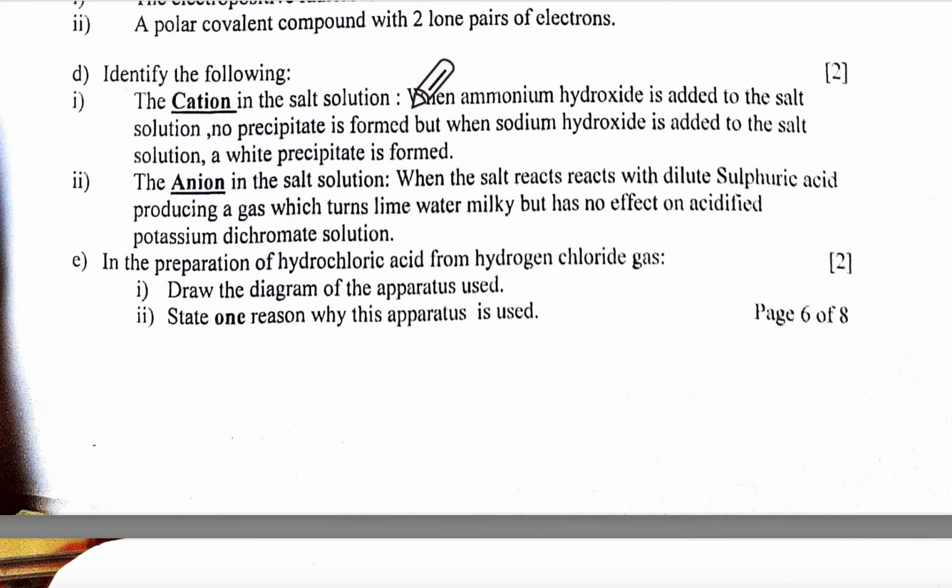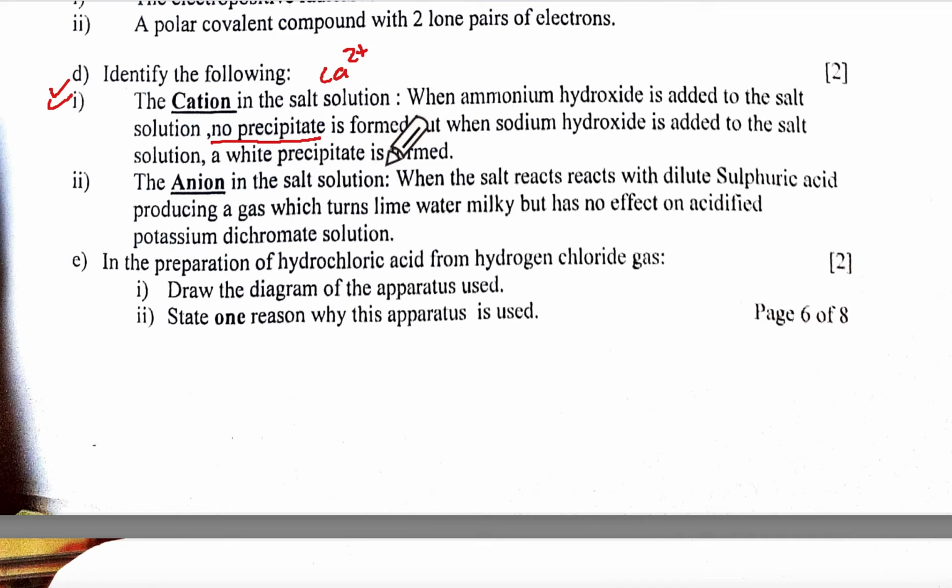Then we come to here, identify. This is important, the cation in the salt solution. When ammonium hydroxide is added to the salt solution, no precipitate is formed. If no precipitate, it will have to be Ca2 plus, but with sodium hydroxide added, the salt forms a white PPT.